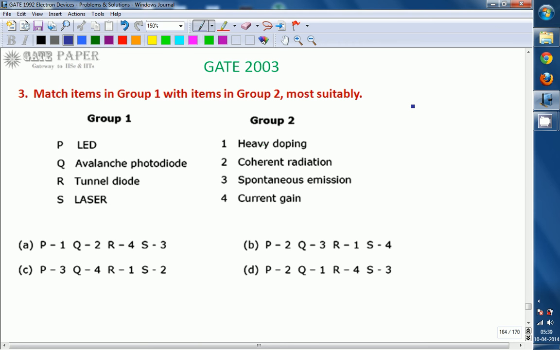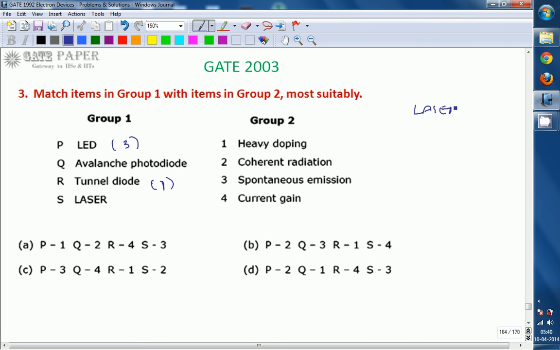Out of this, we know the basic thing is that tunnel diode is the highest doped among all the diodes. Tunnel diode is heavily doped. That implies tunnel diode can be given one option. Next, out of LED and laser, there are two different types of emission phenomena. One is spontaneous emission, the other is stimulated emission. LED follows spontaneous emission.